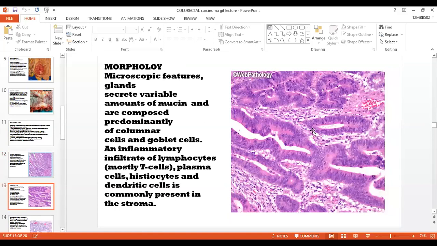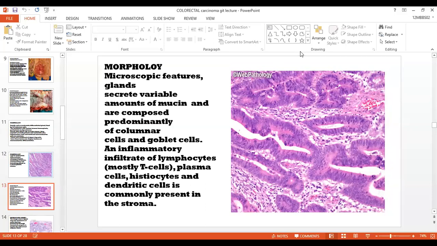Again, this is a microscopic picture of the adenocarcinoma showing the morphological features. You can notice the glandular appearance. Glands are here, tall columnar epithelium, but this is moderately differentiated. See the glands. Inside the glands, there is mucin secreted, a variable amount of mucin, and these glands are composed predominantly of columnar cells and goblet cells.